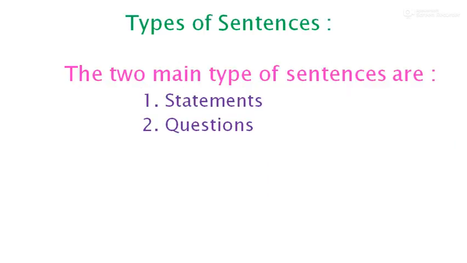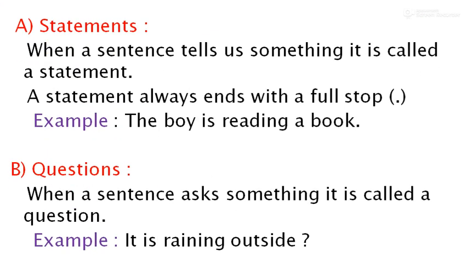Then here you can see types of sentences. Here we have two main types of sentences. One is statements, then second one is questions. Now I will give you the explanation. First one, statements. When a sentence tells us something, it's called a statement.